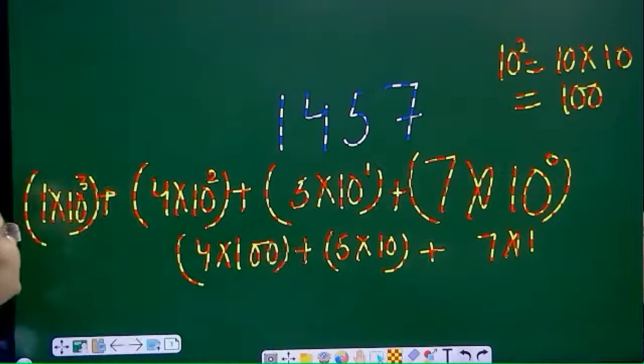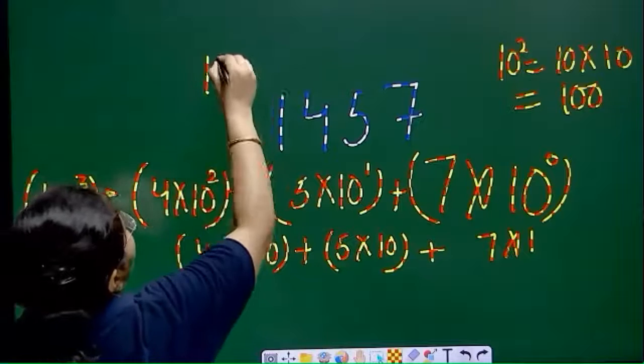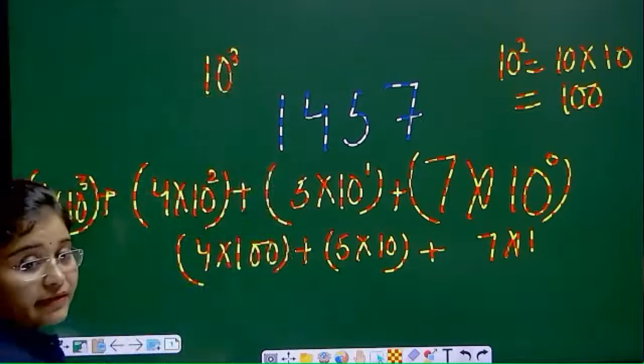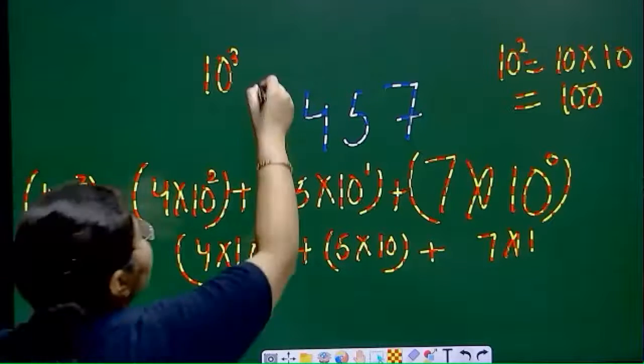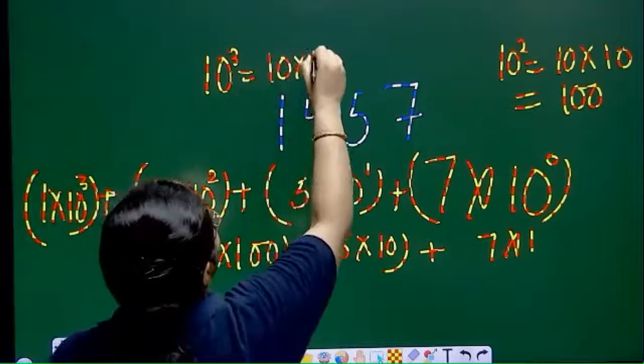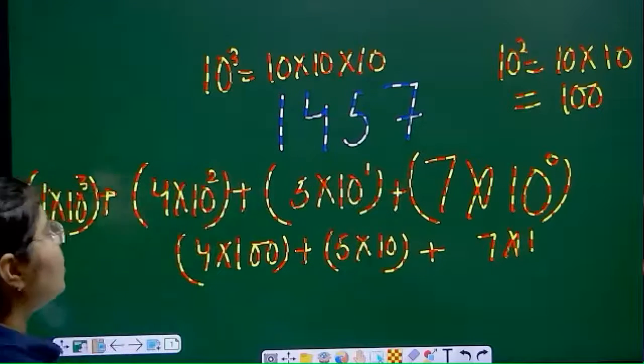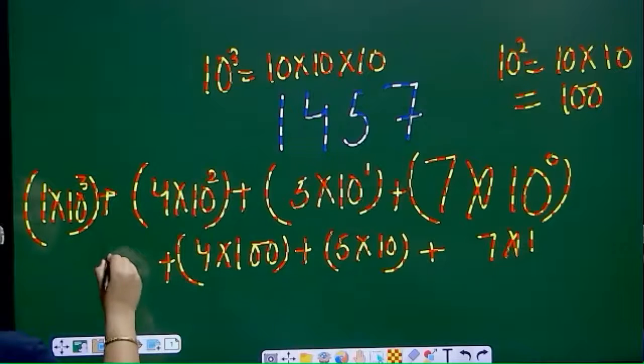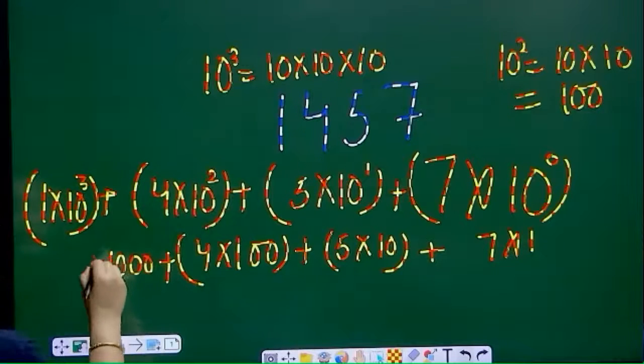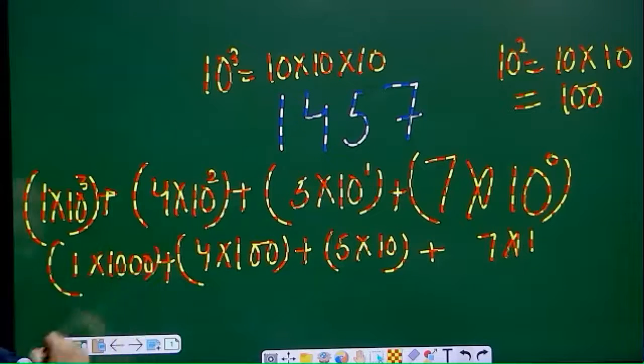So next we are having 10 raised to power 3. How you can solve this thing? 10 raised to power 3. It means 10 को आपको 3 बार multiply करना है. Means 10 into 10 into 10. Okay. So if you will write, so that will be 1000. So 1000 into 1. Now you have to solve.